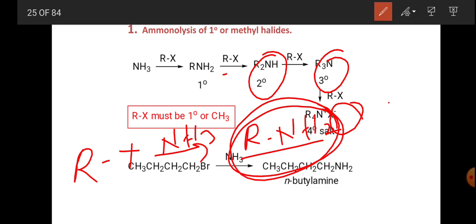So this is the ammonolysis or preparation of primary amines, and this method is also called the Hofmann method.